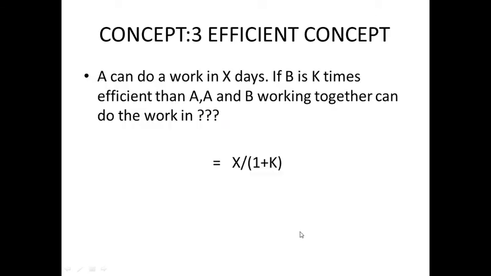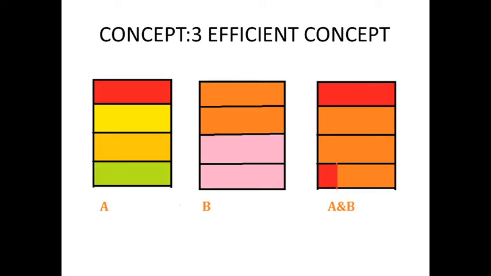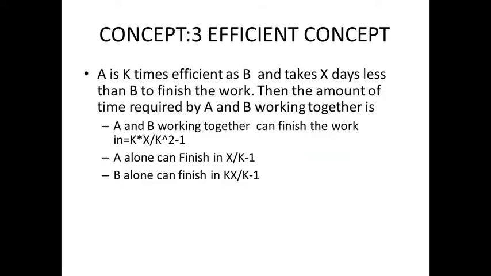So type 1 is over. The type 1 question will be: if A can do the work in X days, and they say B is K times as efficient as A, in how many days can A and B working together do the work? If this kind of problem comes, you can straightforwardly use this formula. Now to the next type, efficiency concept type number 2.